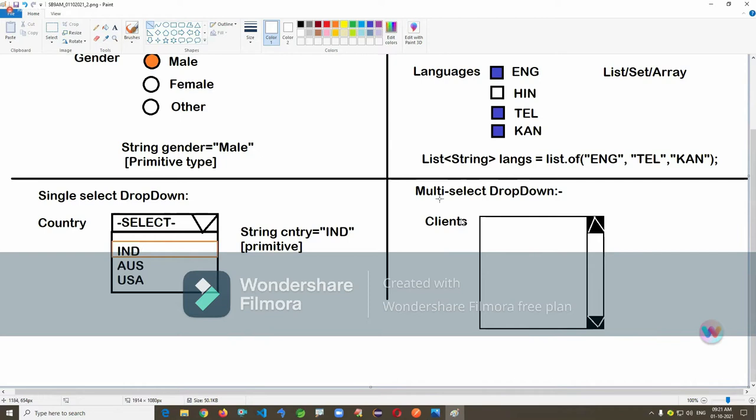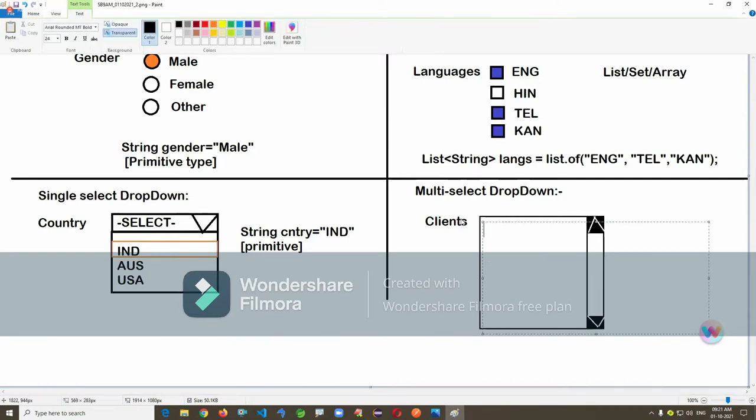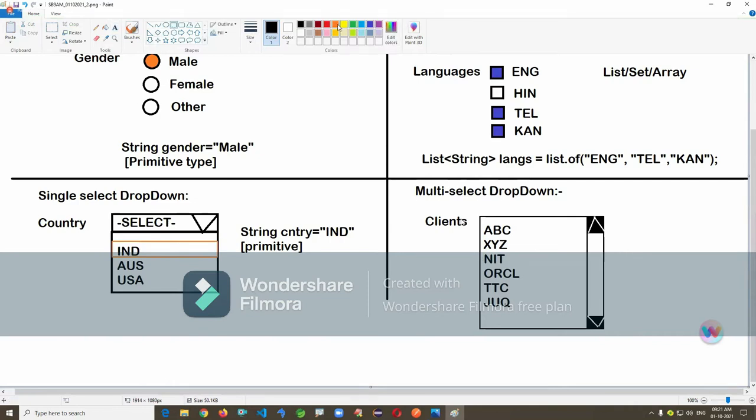Clients: ABC client, XYZ client, NIT client, ORCL client, TTC client, JUQ client, like this we have multiple. You can choose multiple options at a time. I'm choosing XYZ client, ORCL client, and JUQ.